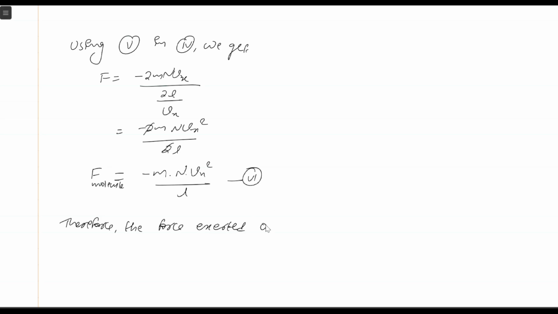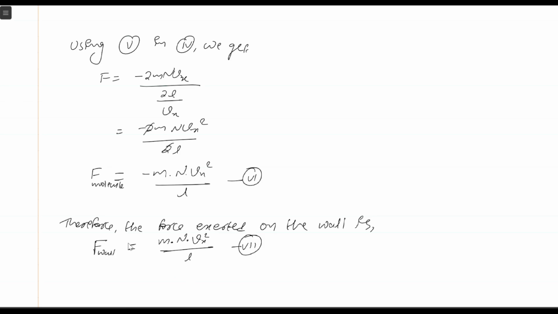Therefore, the force exerted on the wall, that is F wall, by the molecule will be the same, m into n into Vx square by L. Here we are neglecting the sign because sign only shows the direction, and for wall there is no direction, right? So this is equation number 7.